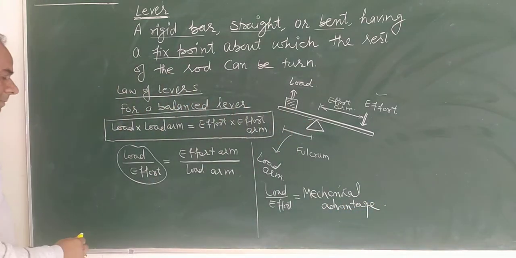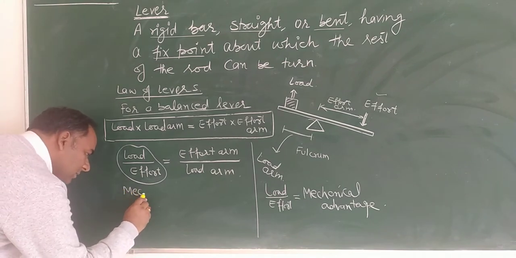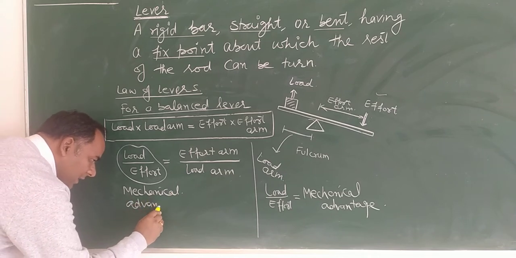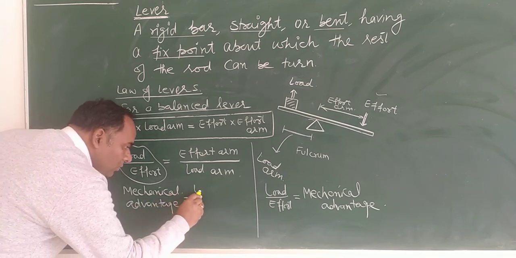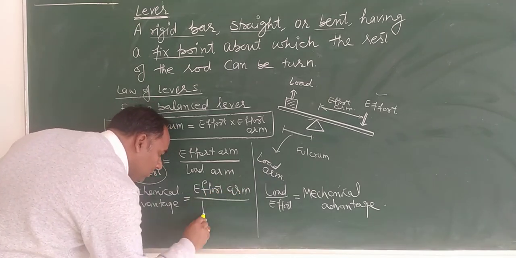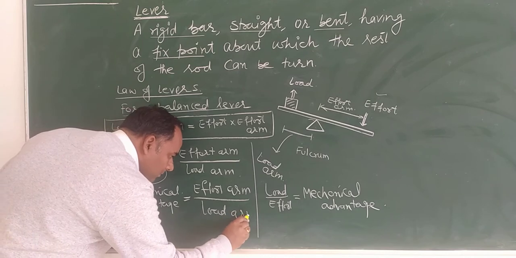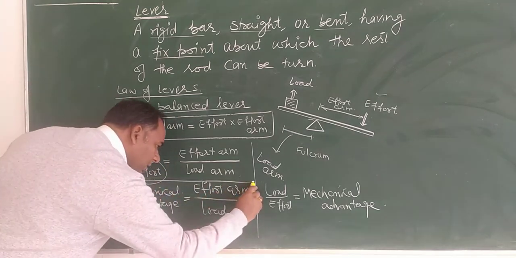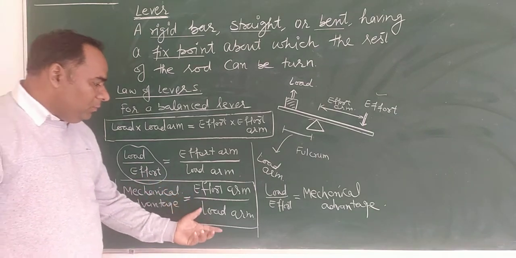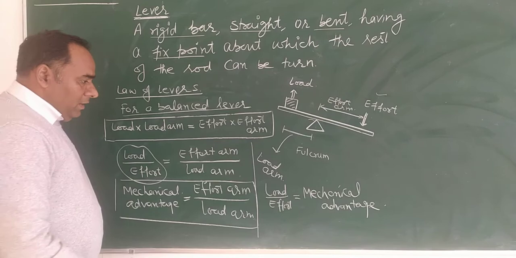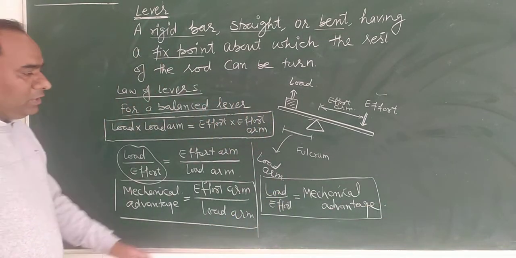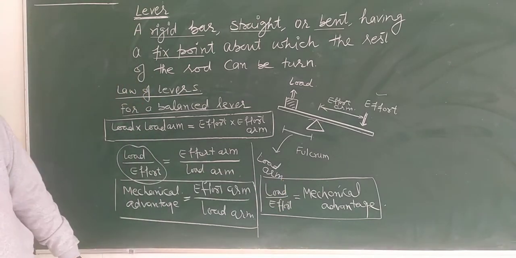So therefore mechanical advantage is equal to effort arm upon load arm. This is an important result: mechanical advantage is equal to effort arm upon load arm. And second, load upon effort is also equal to mechanical advantage.